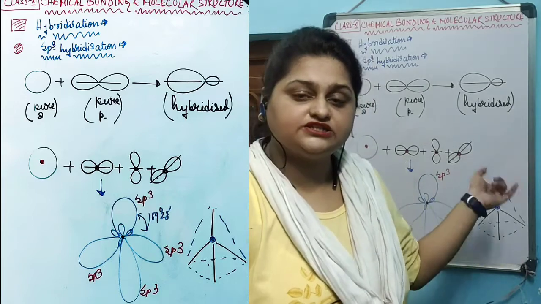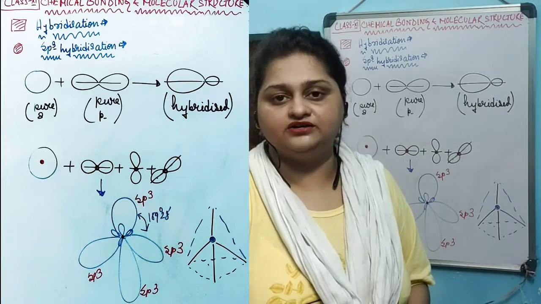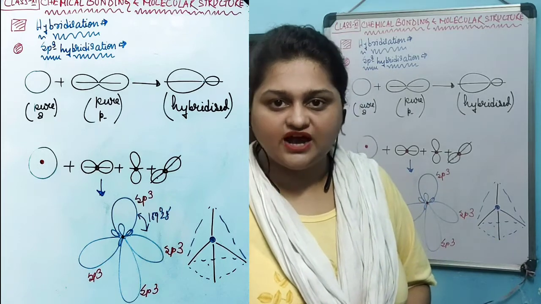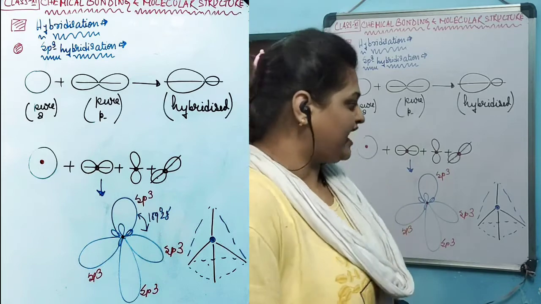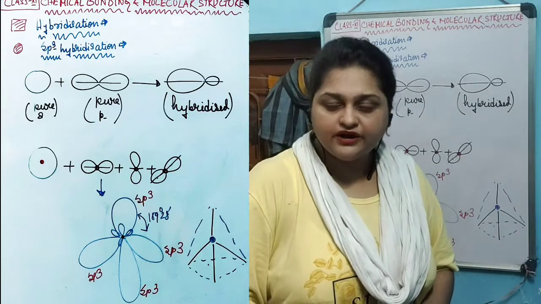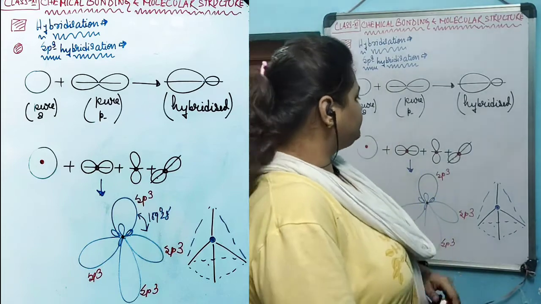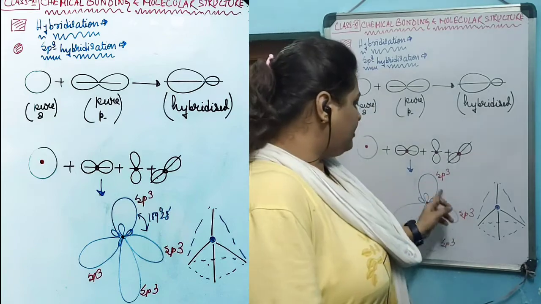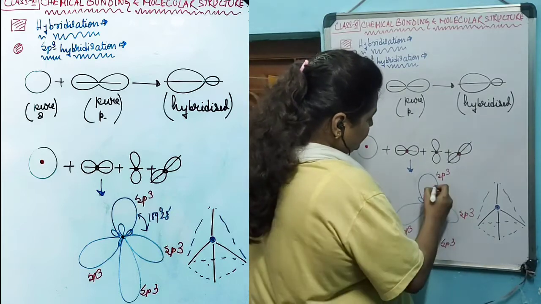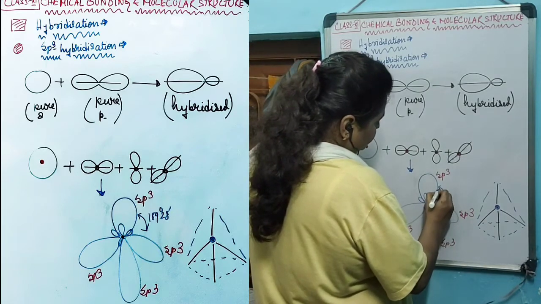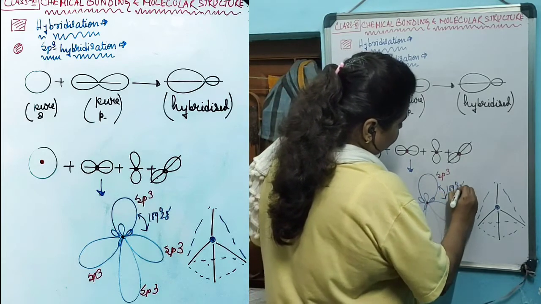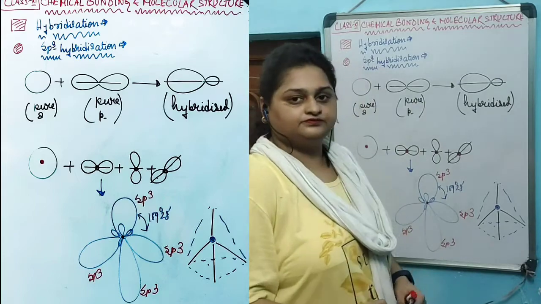That's why in the last example that we had done, CH4, the carbon was having sp3 hybridization and thus was producing a tetrahedral structure having 109 degree 28 minutes, because it is found that after sp3 hybridization, each hybridized sp3 orbital has an angle of 109 degree 28 minutes between them.